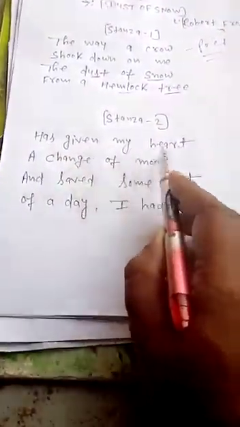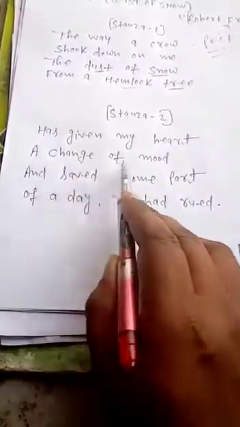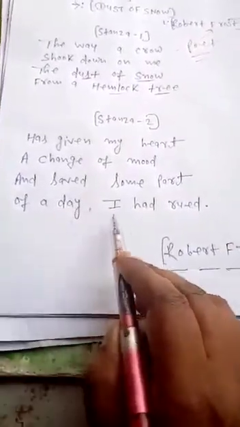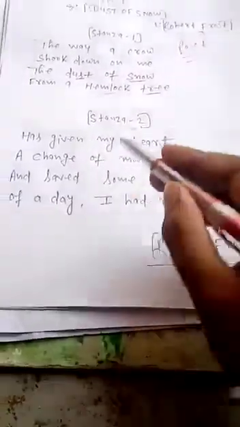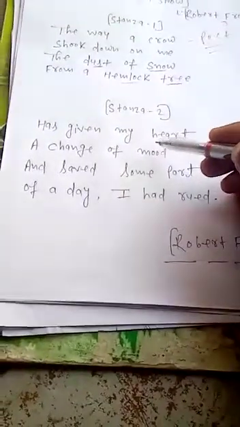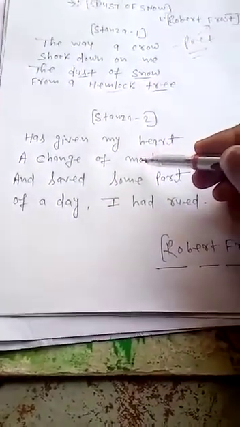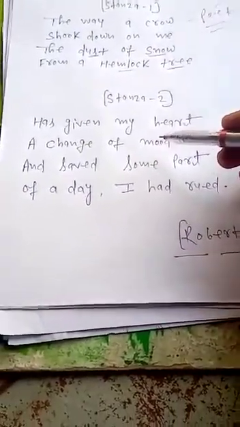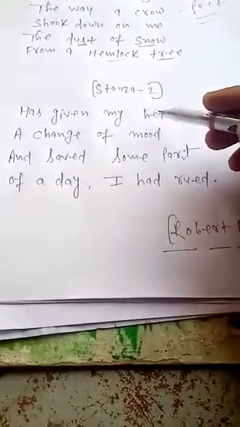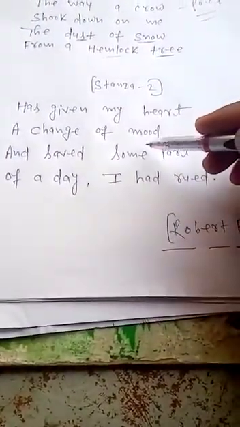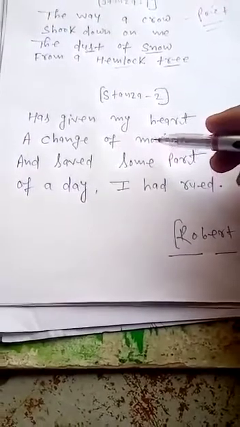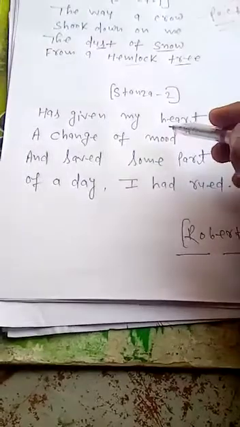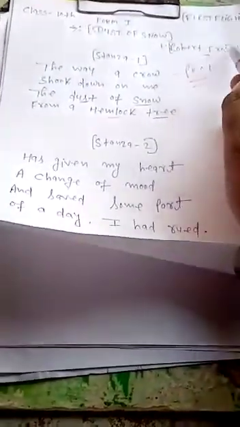Has given my heart a change of mood and saved some part of a day I had rued. So dear students, in the second stanza, what happened when the crow suddenly shakes the tree and dust of snow falls on the poet? Has given my heart a change of mood. The poet Robert Frost says that this incident changes the mental condition of the poet.